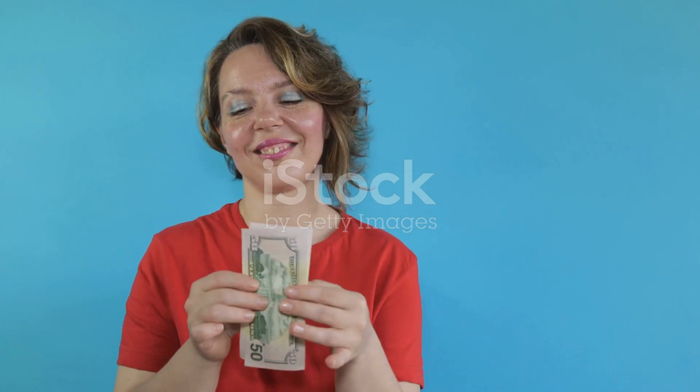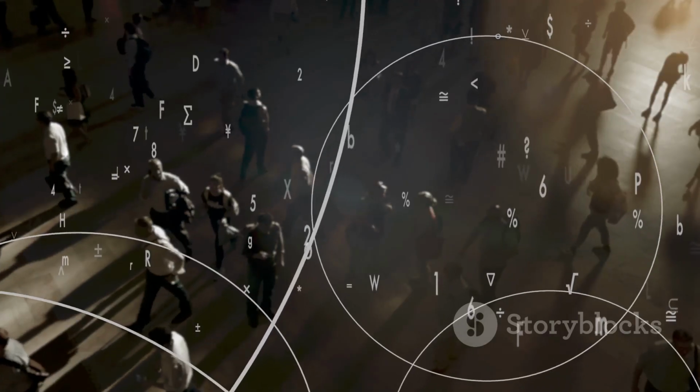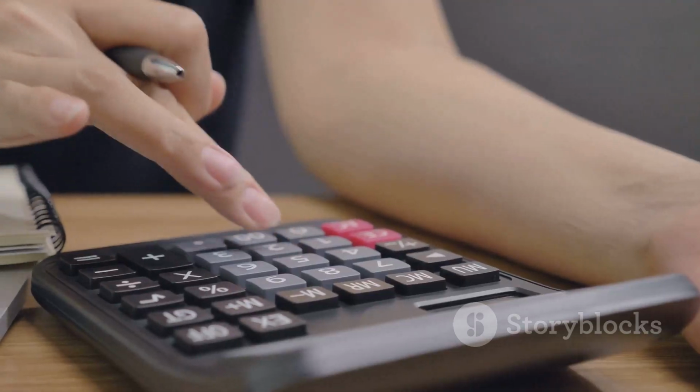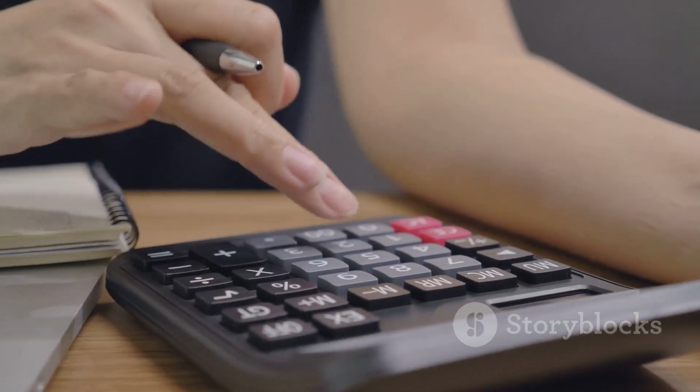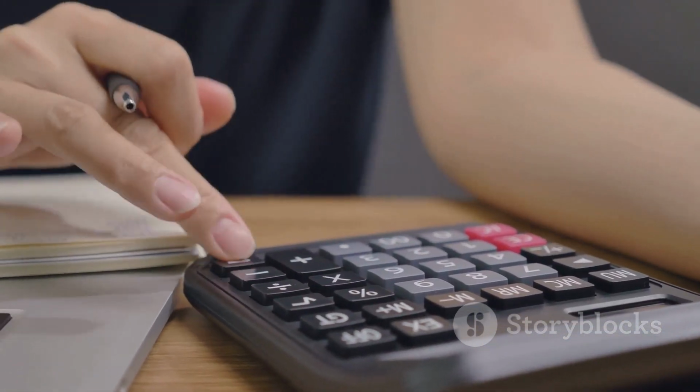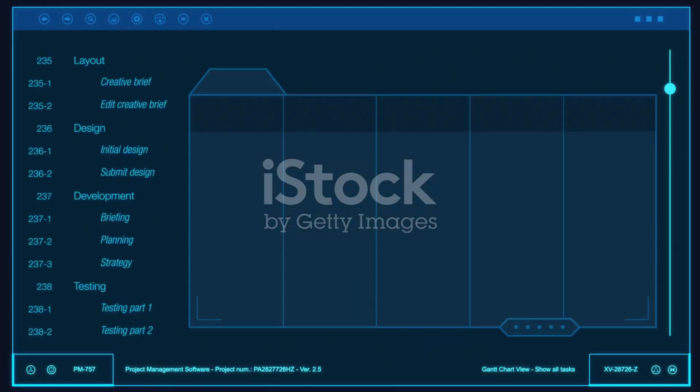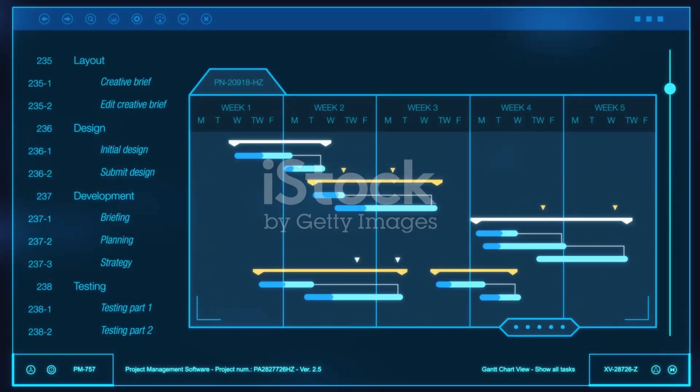Program parameters. Basic structure. A monthly payment of $500 per adult citizen aged 18 and above. The estimated adult population is 70% or 28 million people. The annual cost is $168 billion, which is calculated as $500 times 12 months times 28 million people. The implementation timeline spans 3 years for full rollout.